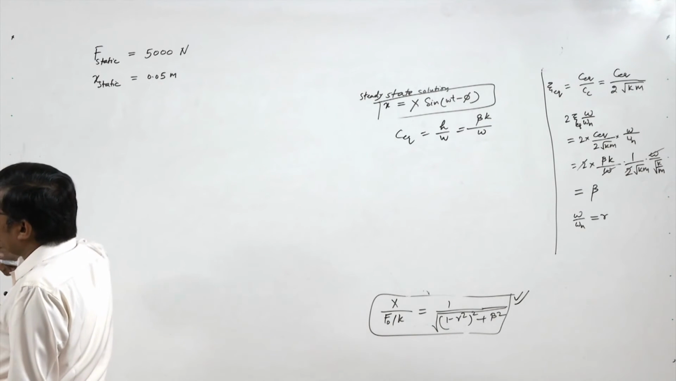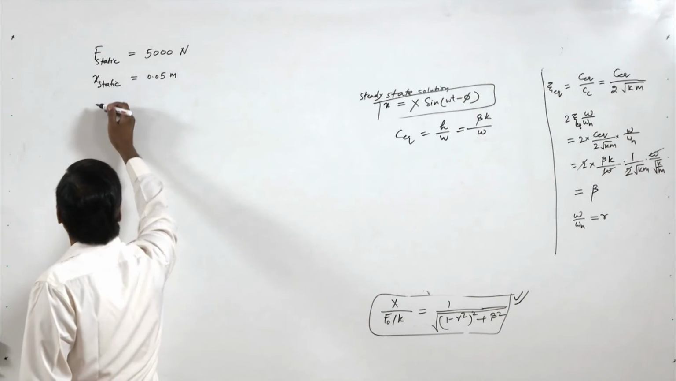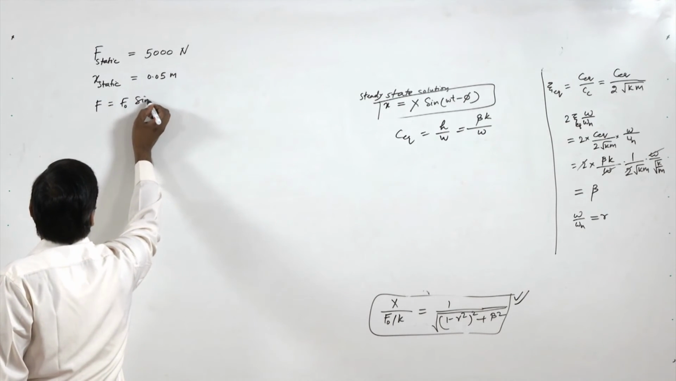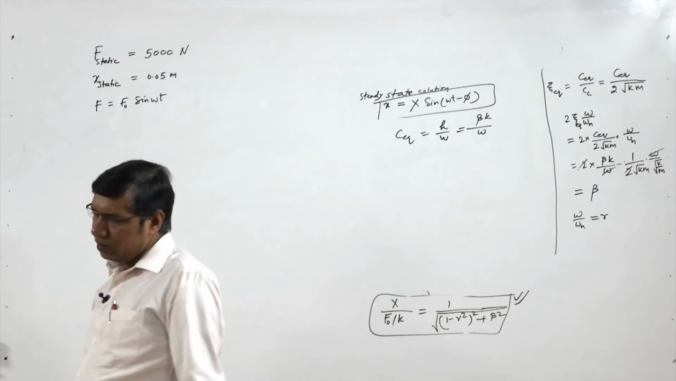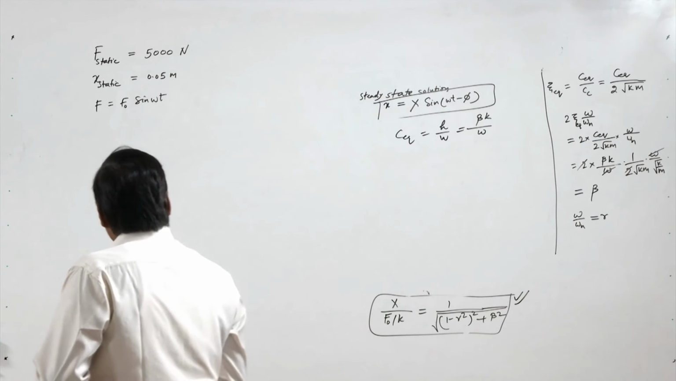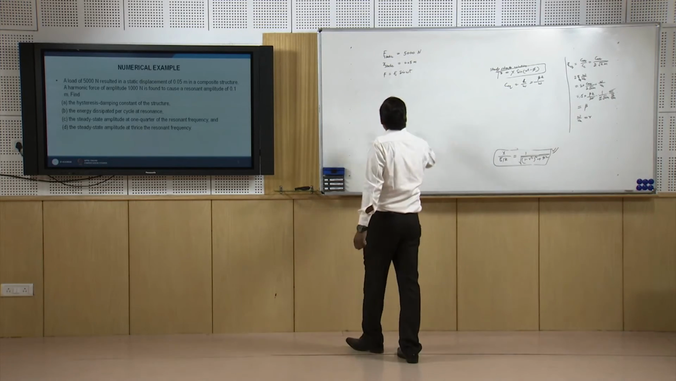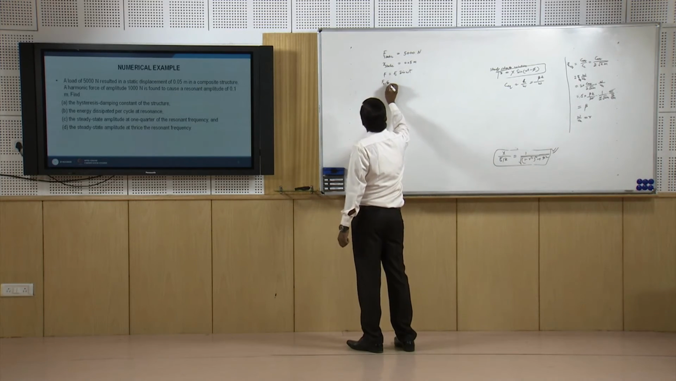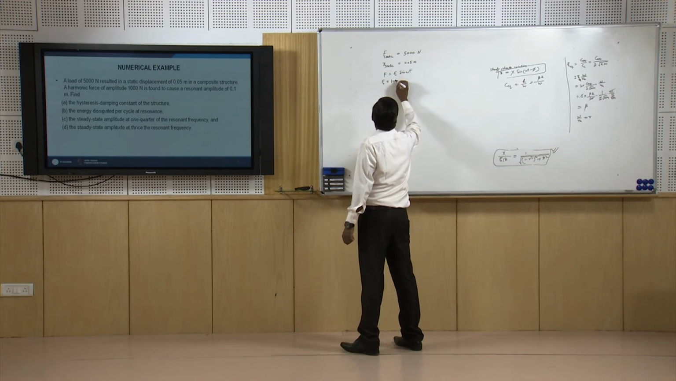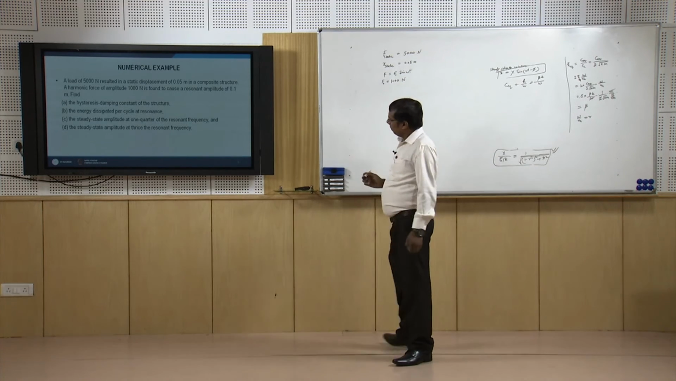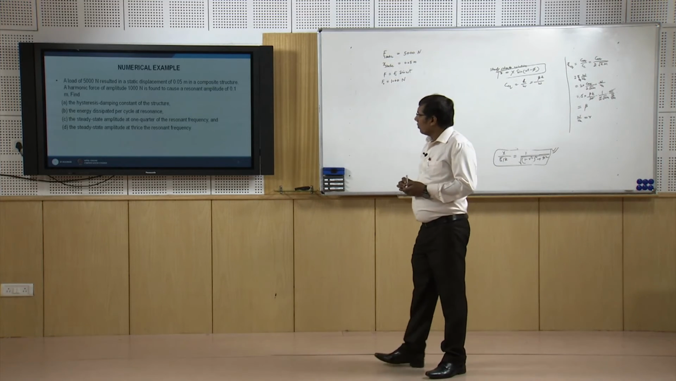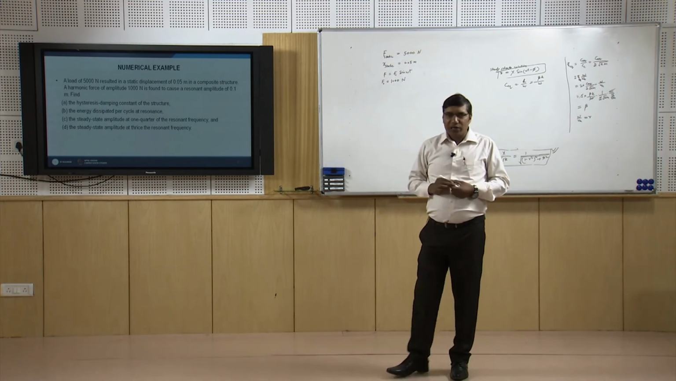Now, it is said that a harmonic force of amplitude. So, let us say that harmonic force F equal to F0 sin omega t. This is our harmonic force, and the amplitude of the harmonic force F0 equal to 1000 Newton, found to cause a resonant amplitude of 0.1 meter.